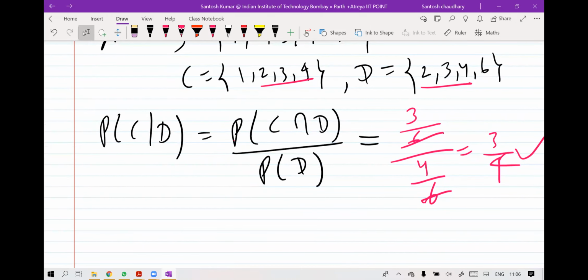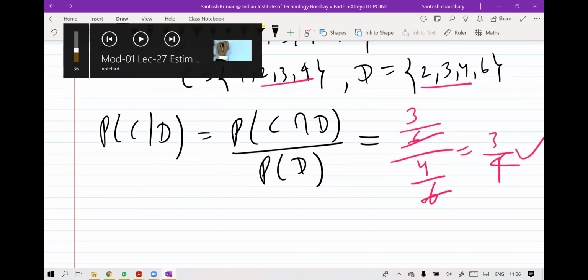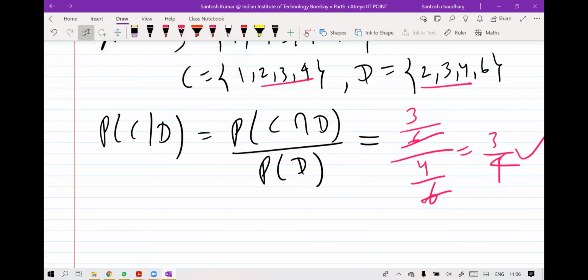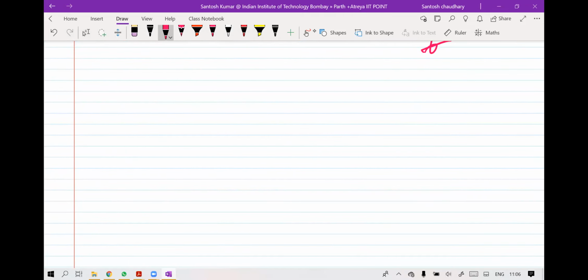Okay, so next, let me continue the theory. Any question anyone has? So now I have given the formula for conditional probability.